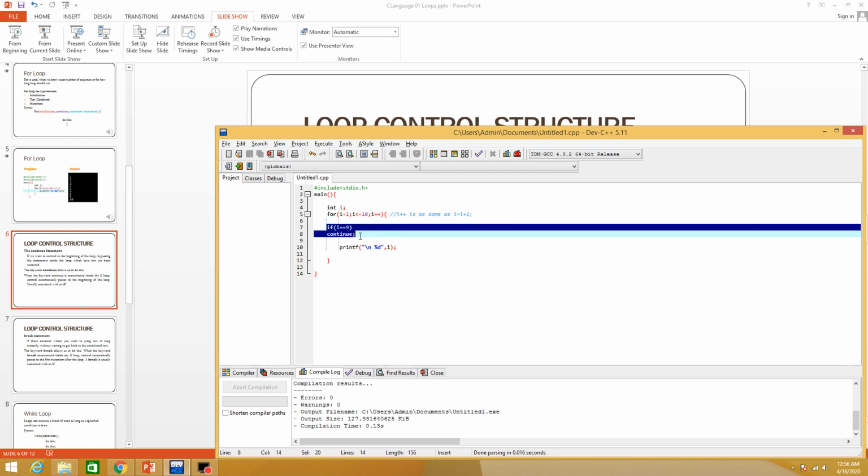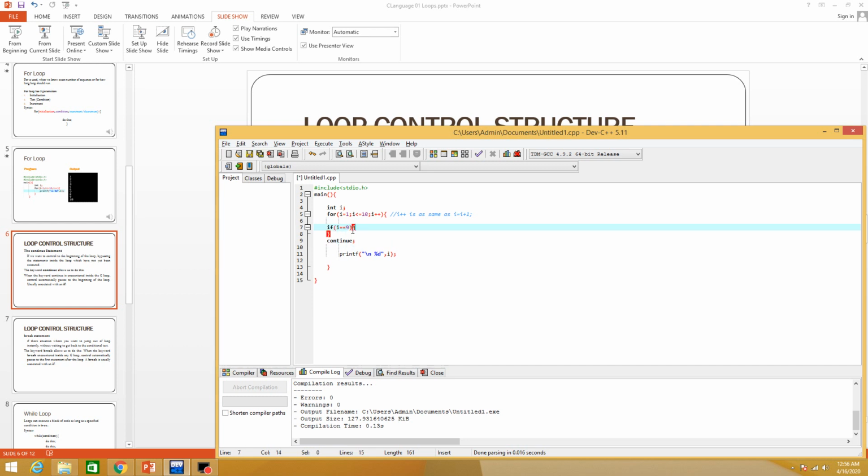So the body of this if statement contains one statement, so we do not need to give the brackets. If an if statement has only a single statement, then you do not need to give the brackets.